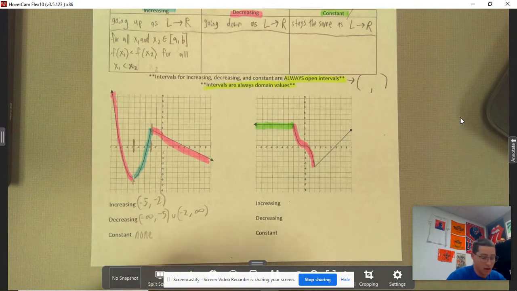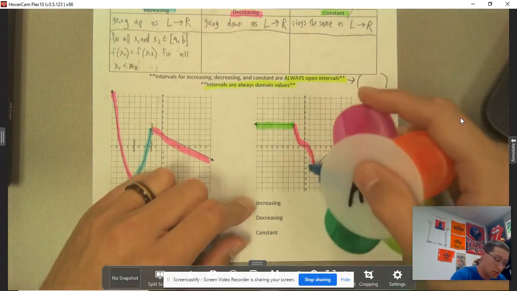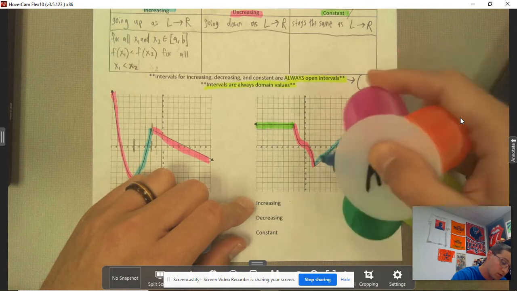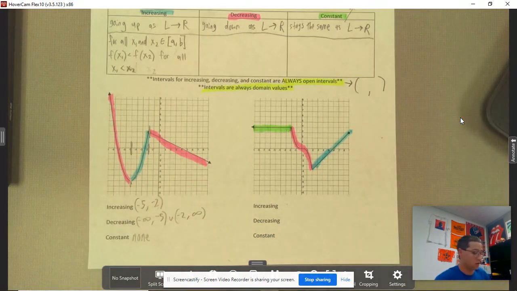And the last one is increasing, right? As my pencil goes from left to right, my pencil will be going up. So there we have it for increasing. And again, on this one, for whatever reason, I just chose to go from left to right.